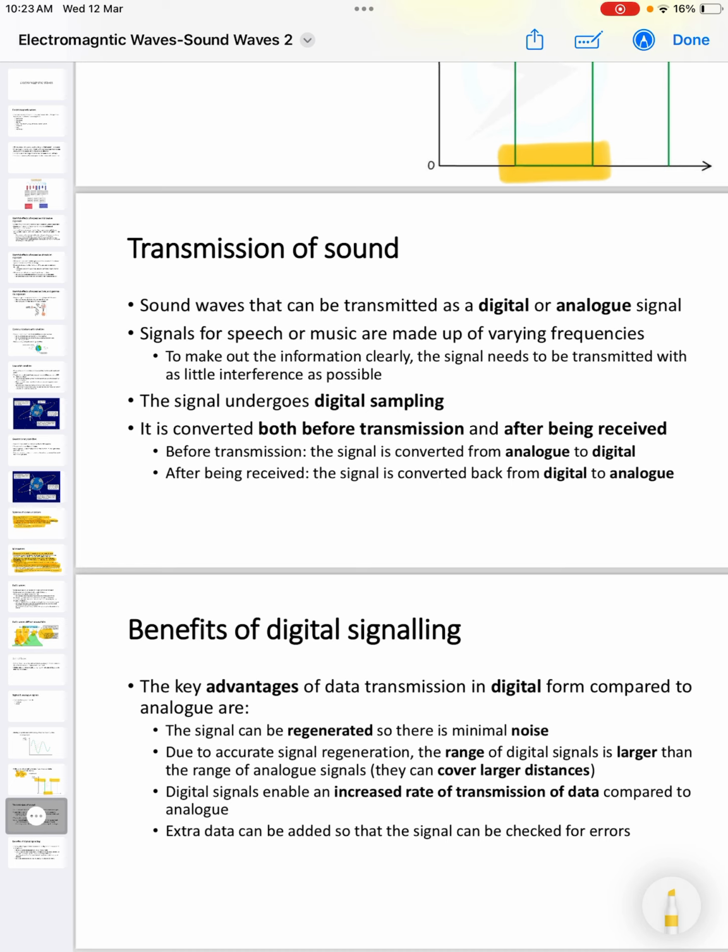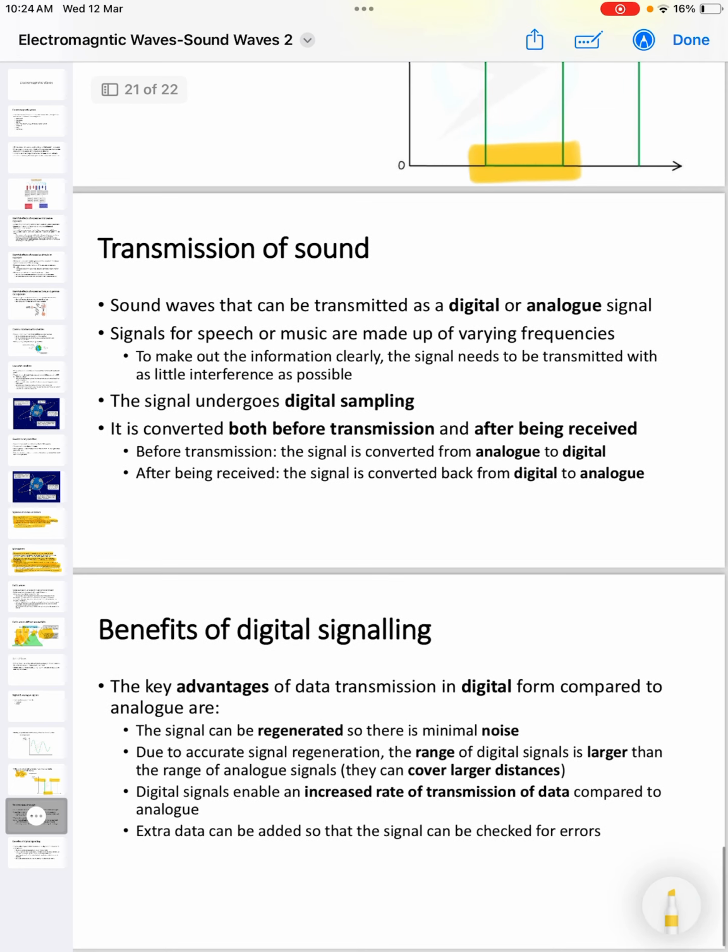When you transmit waves like radio waves and microwaves, even when they are moving hundreds of kilometers, there is noise which will attach itself to the radio waves or microwaves. So this noise can make the person who is listening unable to make out clearly what they were listening to. But if we transmit the data from analog to digital, and then the digital is transmitted, when we regenerate from digital back to analog again, we are able to remove the noise which would have attached itself. So the person can hear a clear sound as it was produced.